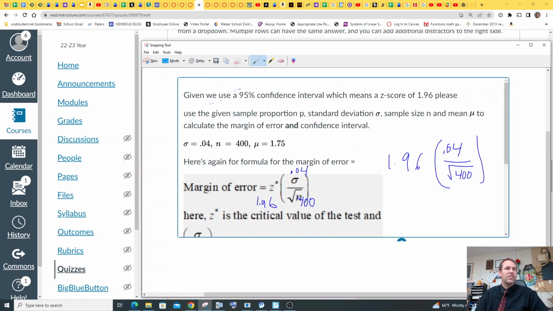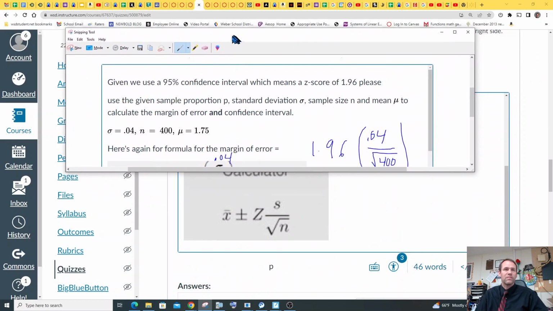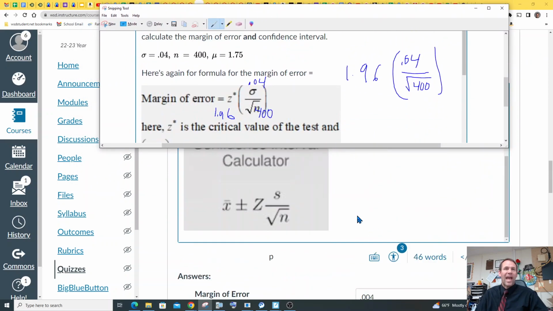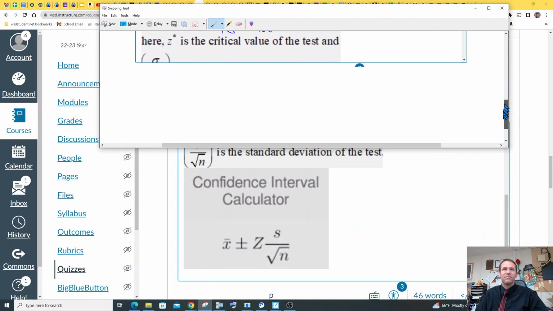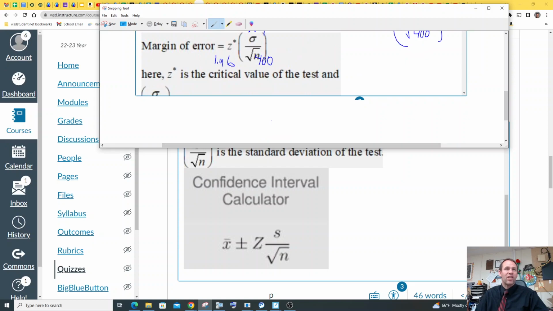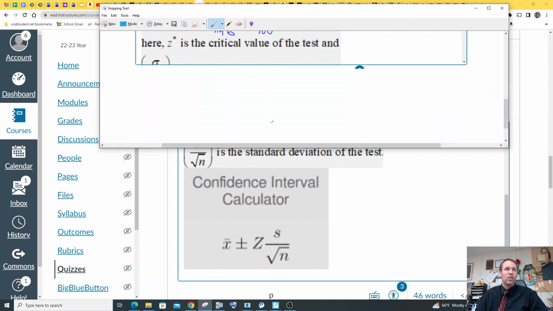So then the confidence interval, here we go. There's our formula for confidence interval. Okay, so again, we have our average, and now we get to use the average. We didn't use it in the last formula. So 1.75 is the average that they give us. That's the mu.